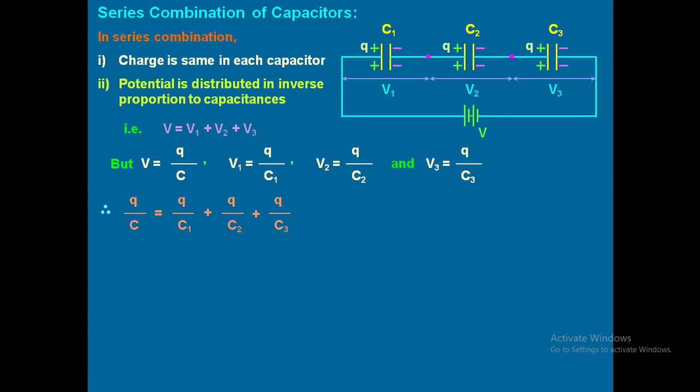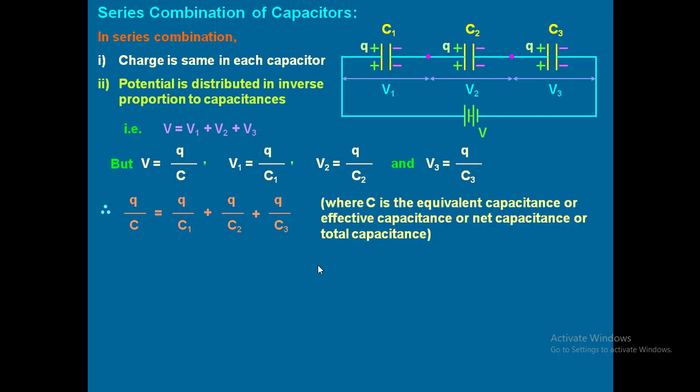So Q is common in all. If I cancel that, I am going to have the equivalent capacitance for series combination as 1 by C equal to 1 by C1 plus 1 by C2 plus 1 by C3. Understood?